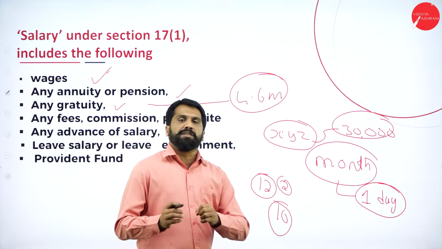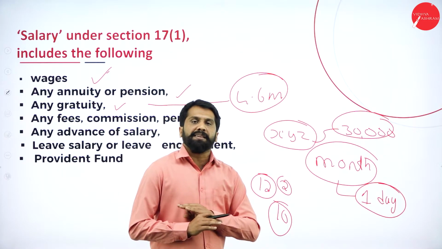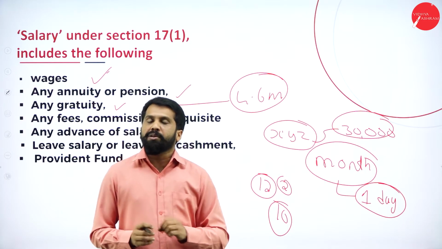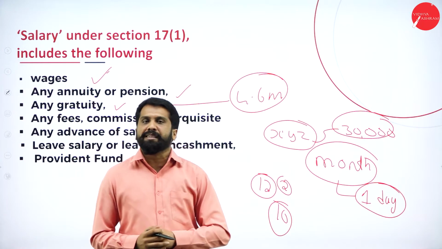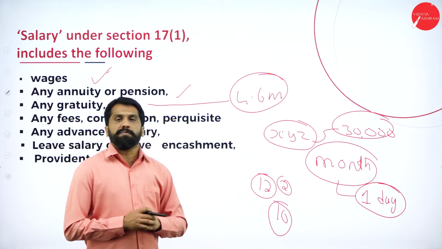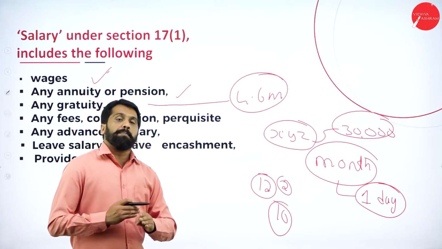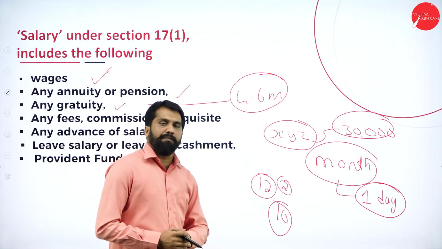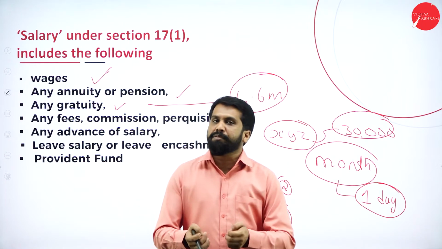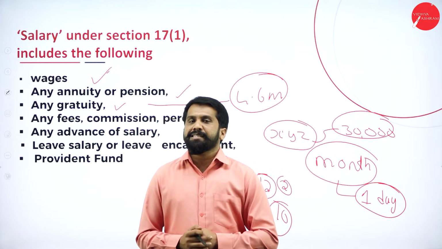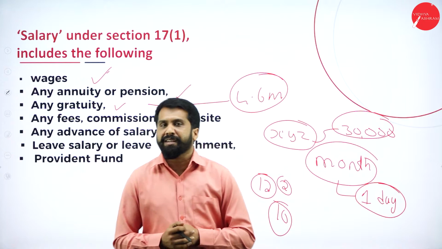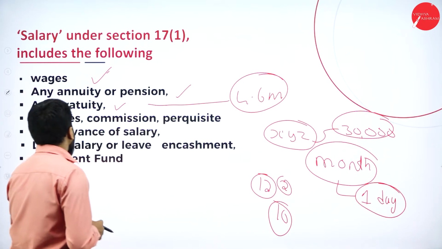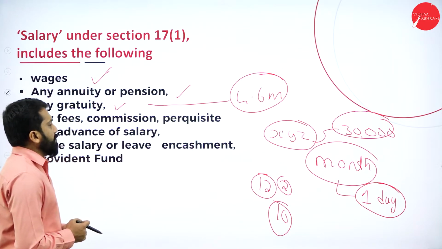You are blessed with good health, so you have not taken leave at all. Even though you have 10 more days to take leave, you came for work. What will the company do? The company will compensate. How? For the 10 days you have worked, the company will give you some money. That is called leave encashment. Or else we call it leave salary or leave encashment.